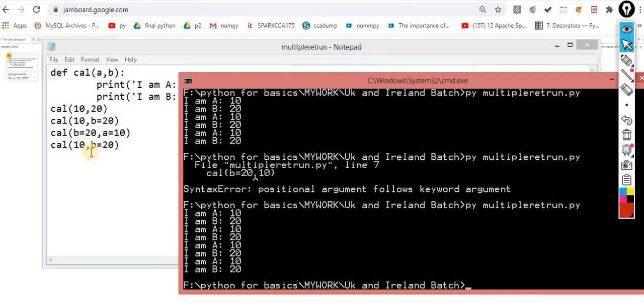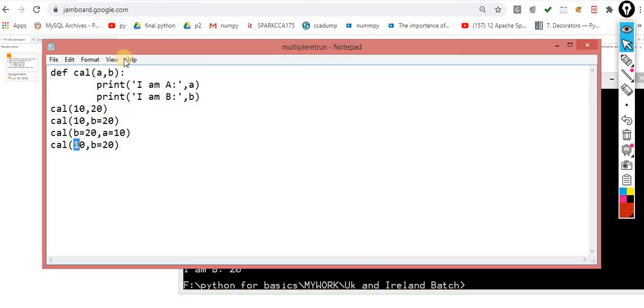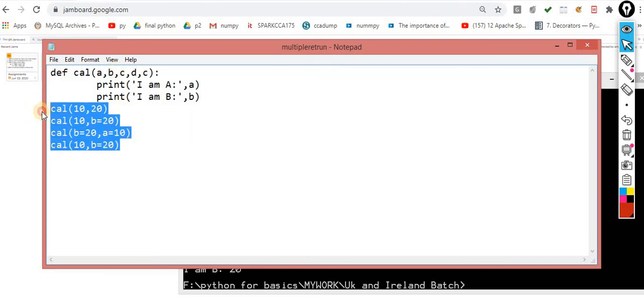So you have to keep this in mind when you are using a combination of keyword and positional arguments. Make sure the positional argument is in the first location. For example, I am taking one more, increasing it: C, D, E. This time I am removing it. I am just explaining the calling method.